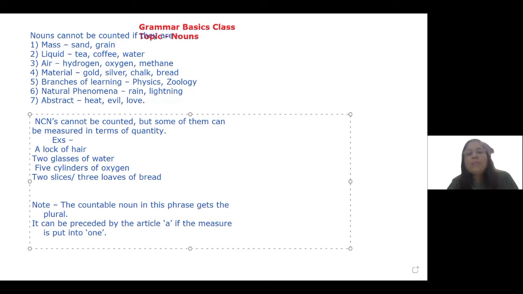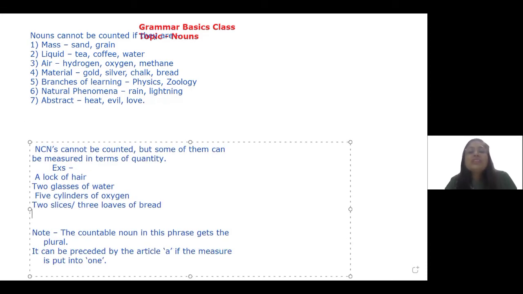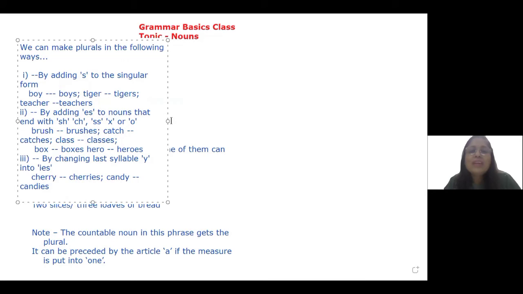Now, I'm going to come back to the singular and plural form of countable nouns. So now here I finish my definition of countable nouns. What are countable nouns and what are non-countable nouns, why they cannot be counted. And after this, I am now going to teach you the singular and plural of countable nouns and how to make them. Of course, it sounds to be really very simple, yet many times errors are hidden here only.